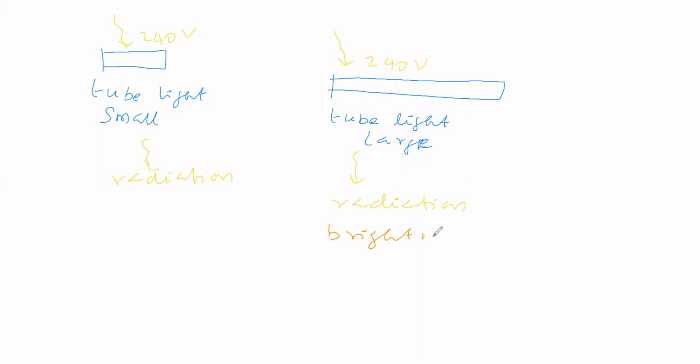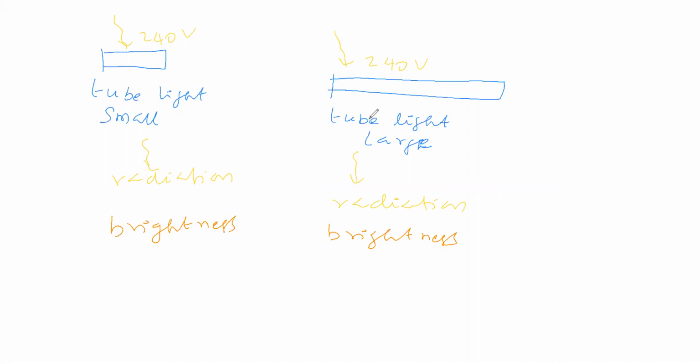How will the brightness be here, you see, and how will the brightness be there? Do you think the brightness in both places is the same or different? What do you say? One tube light is small. One student says same, one student says different. No, now it is a small tube light. How will the brightness be? It is a large one.